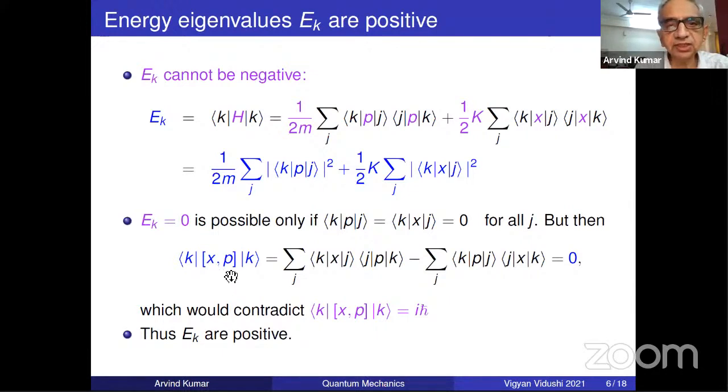You take the commutator, this is non-zero, so you have this iħ equation. On the other hand, if you sandwich it with complete states, then each of these, we are saying let all these be 0, so this will be 0. So this way of doing it is 0, and this way of doing it is iħ. And therefore, it's clear that Ek equal to 0 is not allowed.